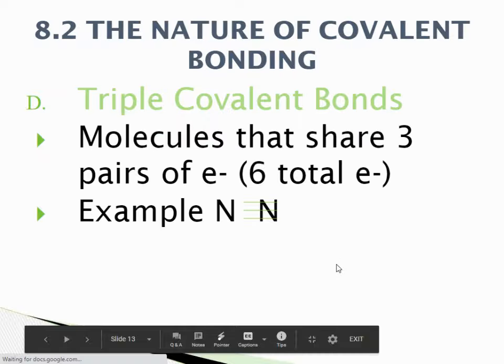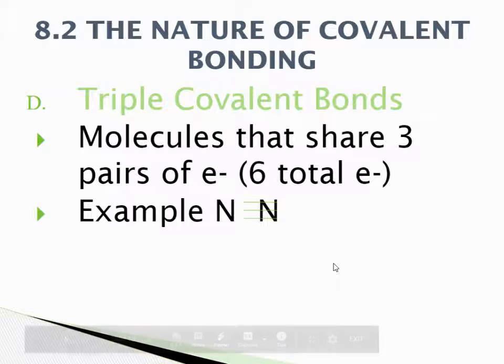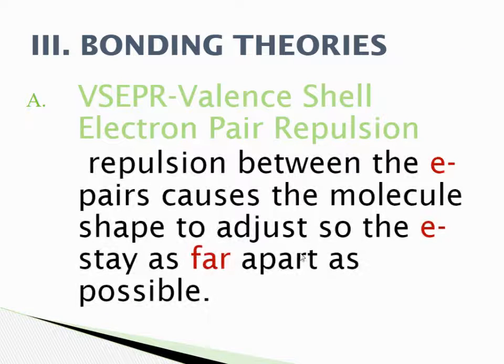Triple bonds. This is what we see in nitrogen. Nitrogen is the one we'll see this mostly in. A triple bond is a very strong bond. It's very hard to break a triple bond. This shares 3 pairs of electrons, so 6 total. Think of pairs as 2. 2 is 2 pairs. 2 times 3 is 6. So we will see this triple bond in N2, where we see this happen more often than not.